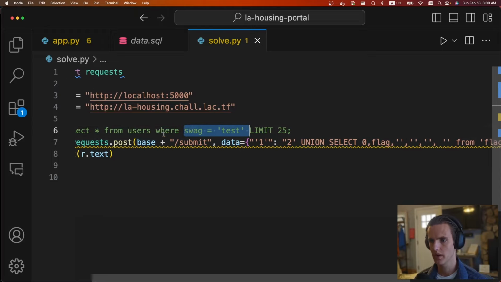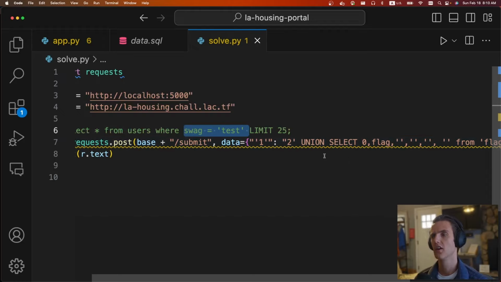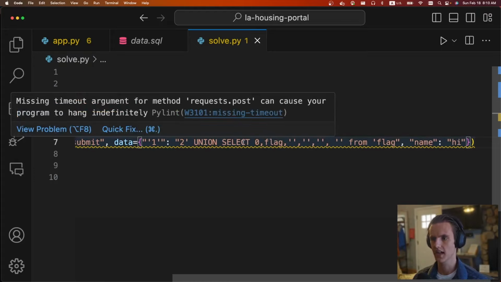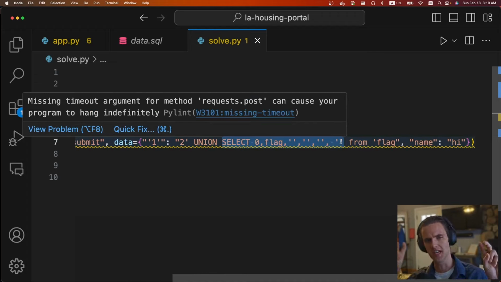So I'm going to do a query, and it's going to be select star from users where 1 is equal to 2, union. And so if you don't remember, union allows you to kind of read from other tables and include it in the query. So I'm going to union it with the results of select. When you do a union, it needs to match the same data type as the table that you're doing the original query on.